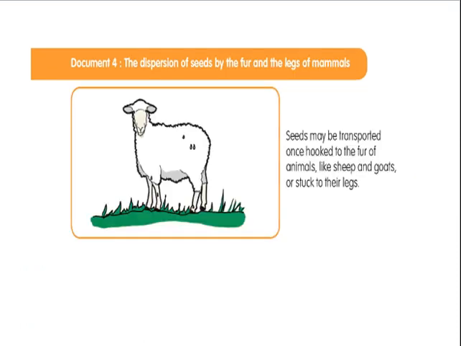Another way of dispersion is by the fur or the legs of other mammals. For example, seeds may be transported once hooked to the fur of animals like sheep, goats, or stuck to their legs.